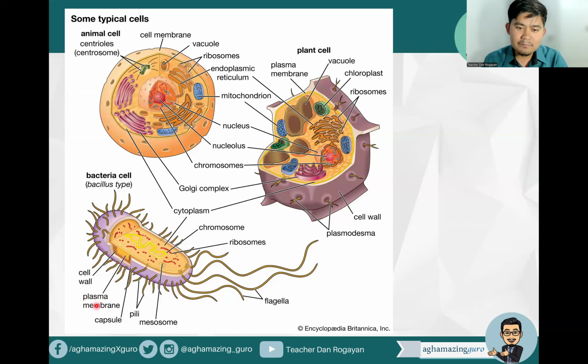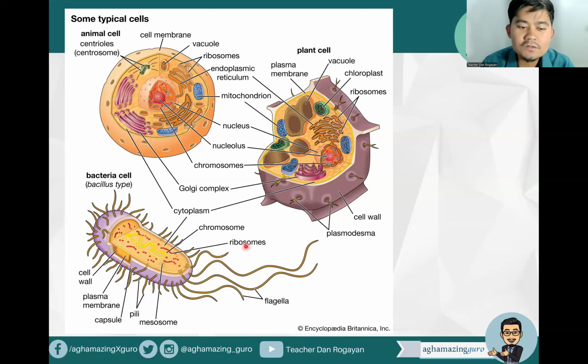There's a plasma membrane here, there is a plasma membrane also in the plant cell, and there's also a plasma membrane, of course, in the animal cell. So the cell membrane, basically that's one. Another is that you can find ribosomes in the animal cell. You can also find ribosomes in the plant cell.